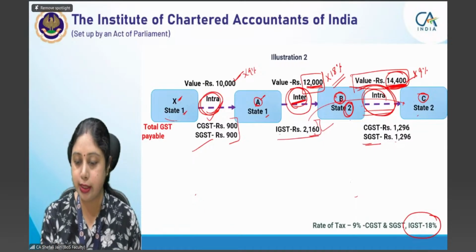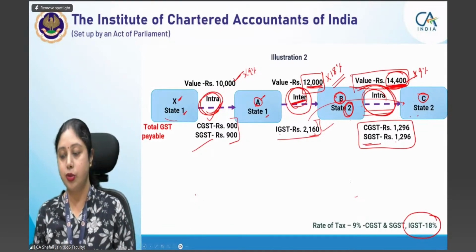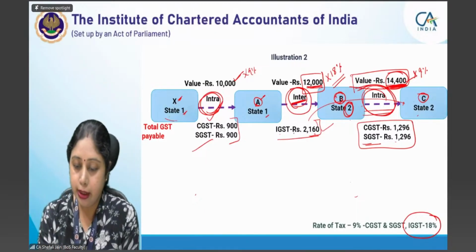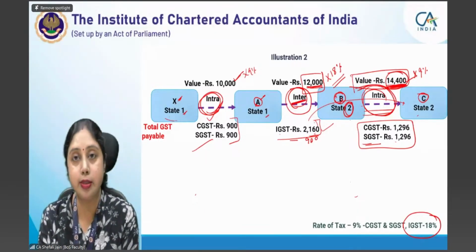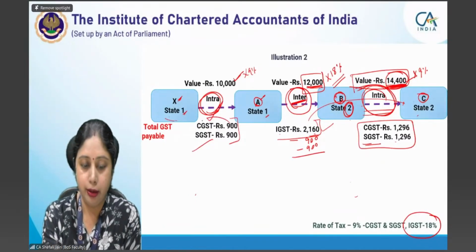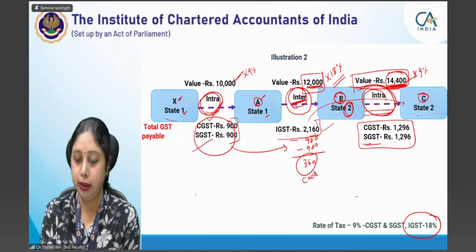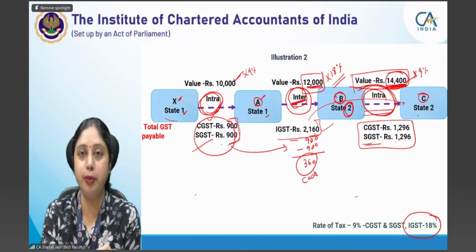IGST of 2160 was charged in the second transaction, and the third transaction was CGST and SGST of 1290. Now, in this transaction, we had used the credit which was available when we were paying 2160 IGST. We utilized the credit which was available from this transaction. Now, this 900 and 900 has been used, and only 360 rupees had to be paid in cash. Okay, this credit has been there from the purchase.